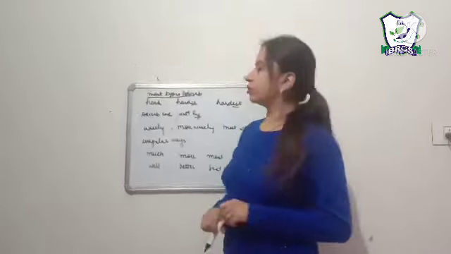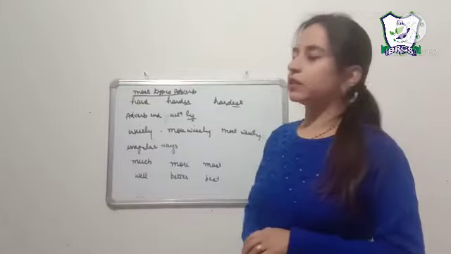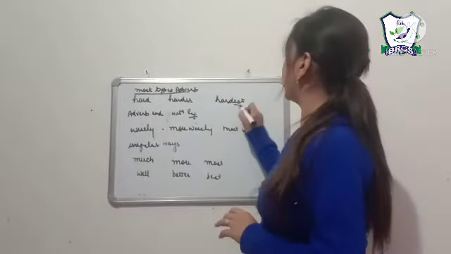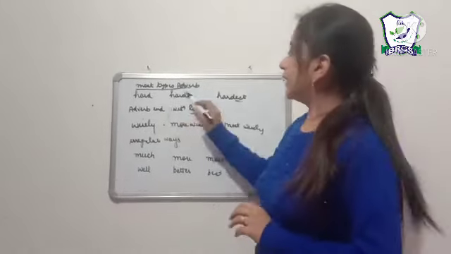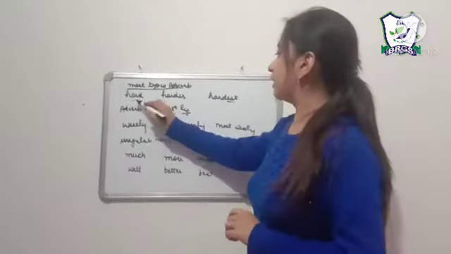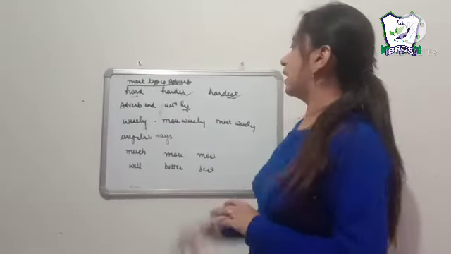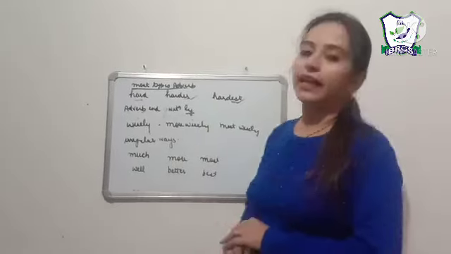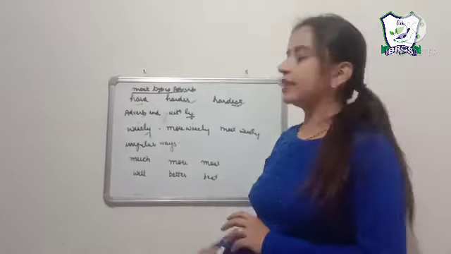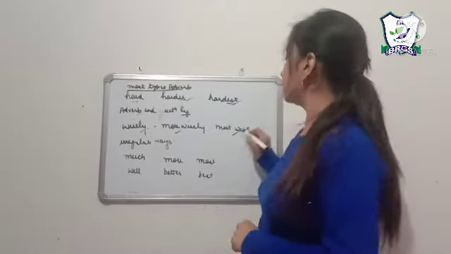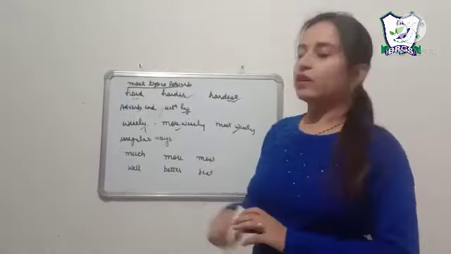Now we shall learn how to make the superlative and comparative degree out of the positive degree. So students, in most cases of adverb, we make the comparative and superlative degree by just adding er and est to our positive degree. For example, hard, harder, hardest. In the second case, we have some adverbs that end with ly, for example, wisely. So we make more wisely, most wisely. We just add more and most before that adverb.